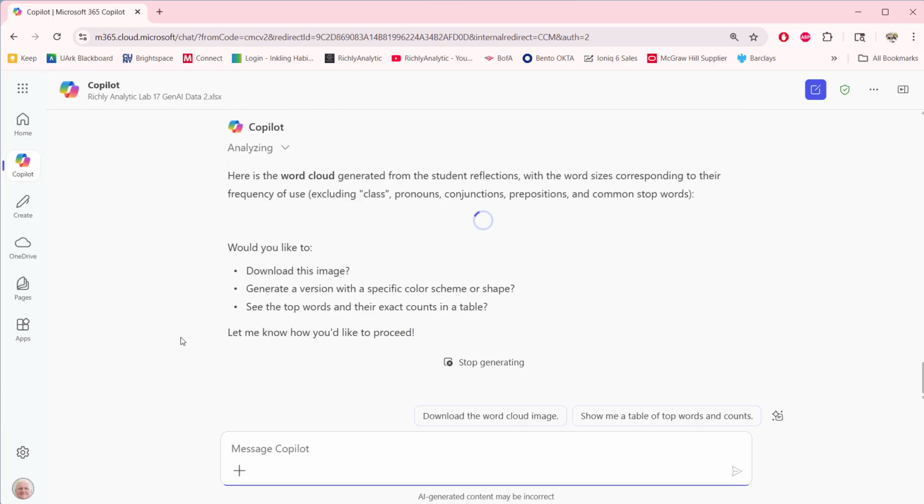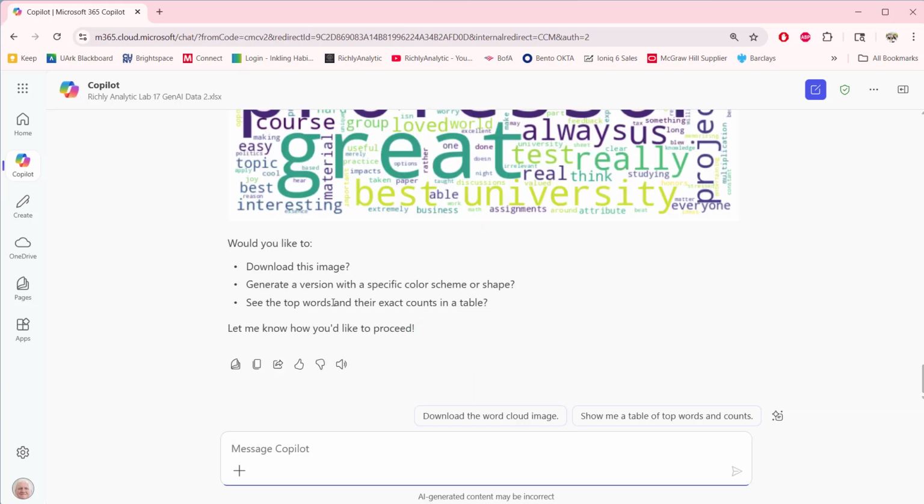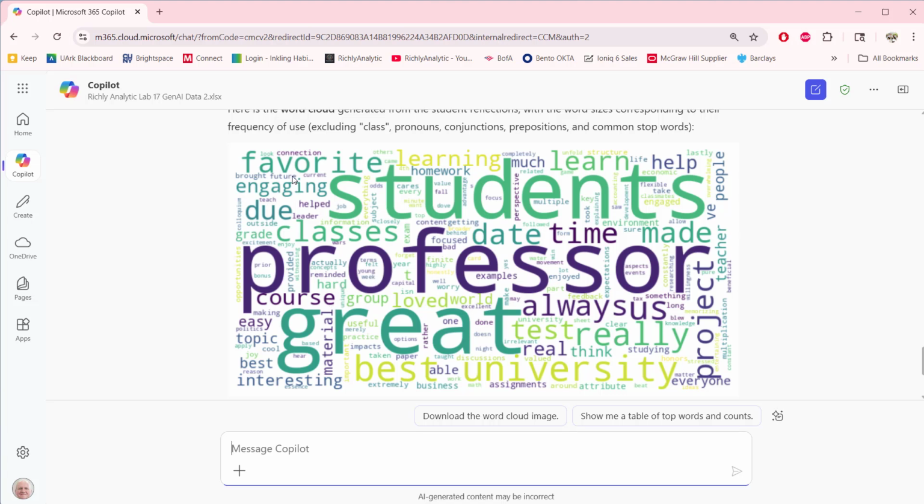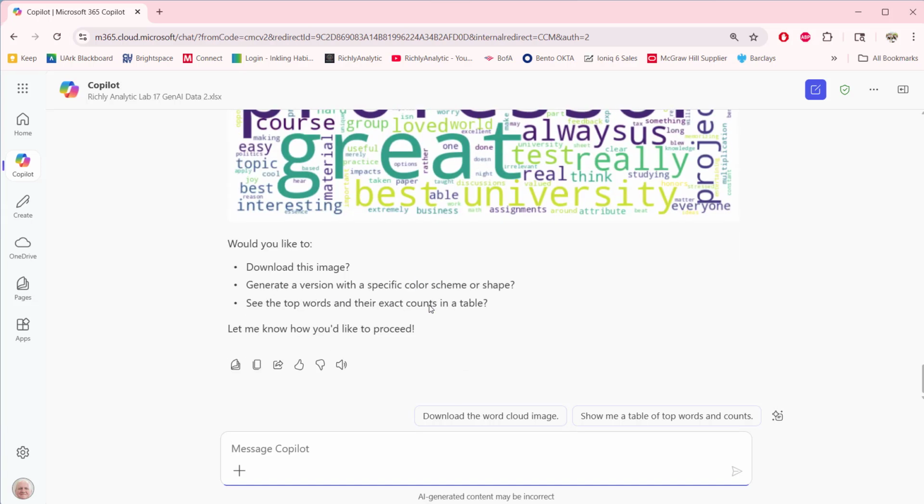And so we can see this. It asks, do you want to download it? Well, I actually like to see it first, right? And so I can see the word engaging. It was the professor. I don't know that the word great is very descriptive, but perhaps some medium-sized words like easy, interesting, best, assignments, time, learn, learning, homework, engaging, favorite, etc. Sometimes you may want to eliminate some of these bigger words so we can see the ones at the next level more easily.